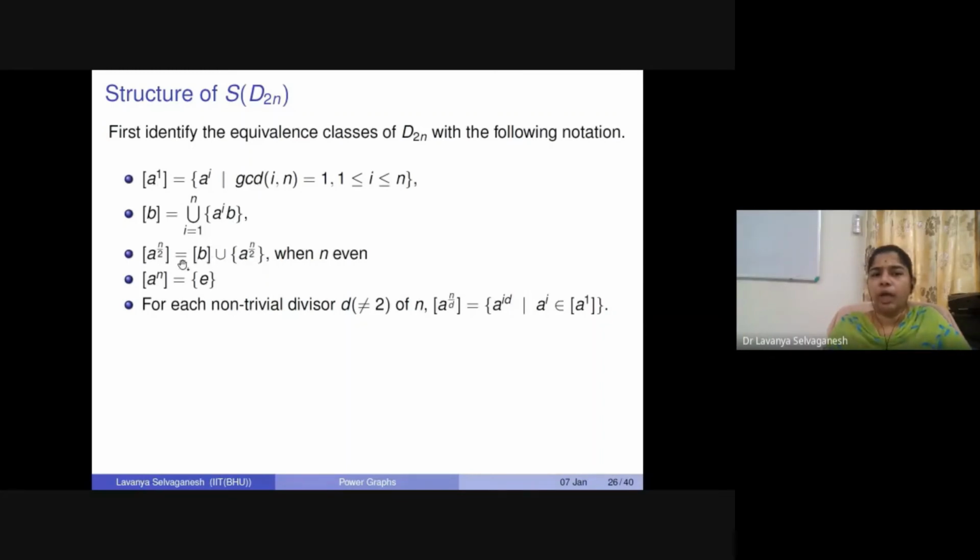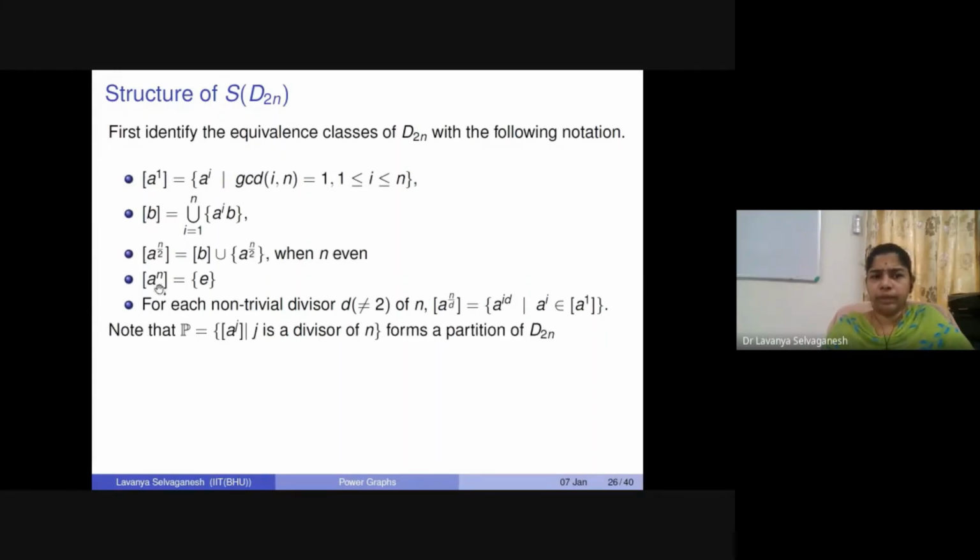So for n even, the equivalence class contains class B along with the element a^(n/2), which is again an order 2 element. And a^n is nothing but our identity element, so the identity element will form an equivalence class of its own. For every non-trivial divisor d of n, the equivalence class a^(n/d) is also going to be there, where it is a^(id), with a^i coming from the first equivalence class A1.